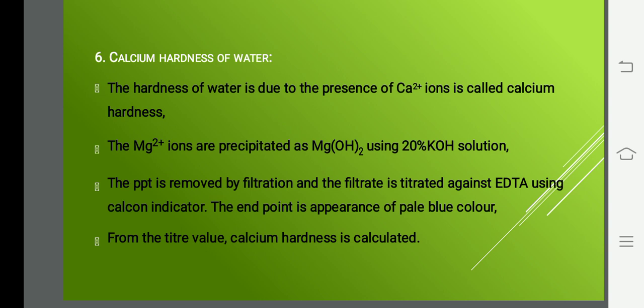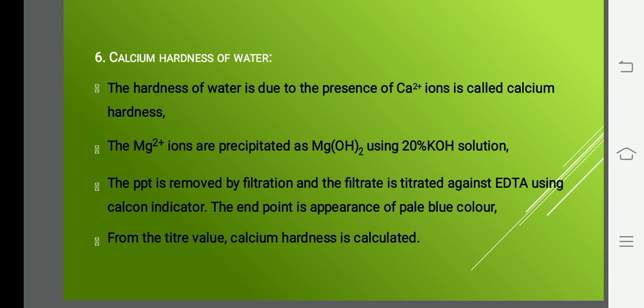If the hardness in water is due to calcium ion, we call the hardness calcium hardness. So to find calcium hardness, you have to remove magnesium. As I said, two cations will be here: one is calcium, another one is magnesium. And among anions, many things are there: bicarbonate, sulfate, and also chloride. But we are in need of only calcium and magnesium. We are going to calculate calcium hardness, so you have to remove magnesium hardness from that. Then only you can calculate the amount of calcium hardness.